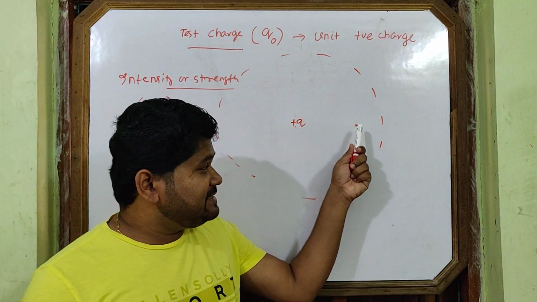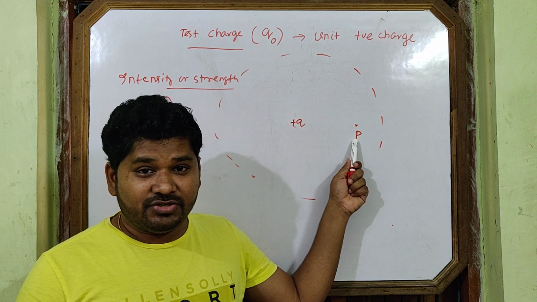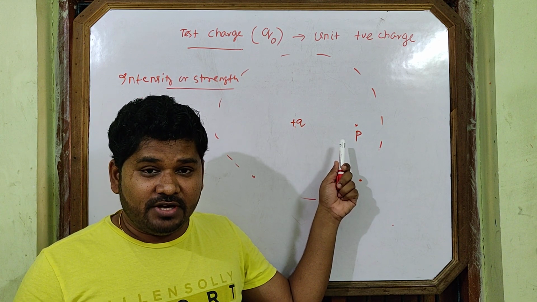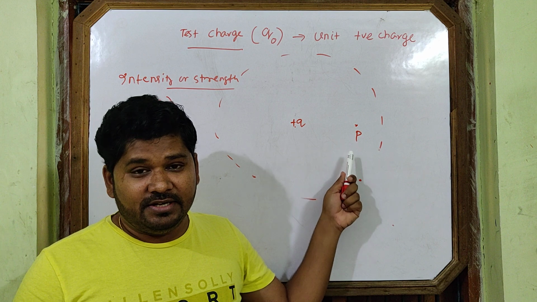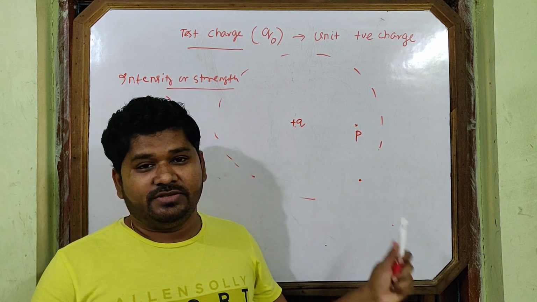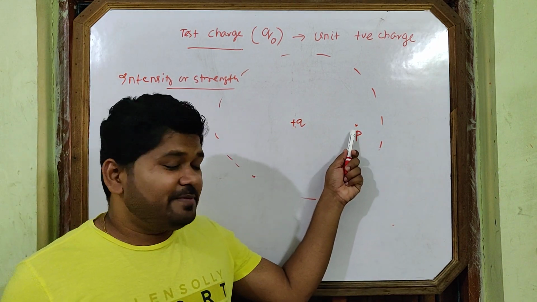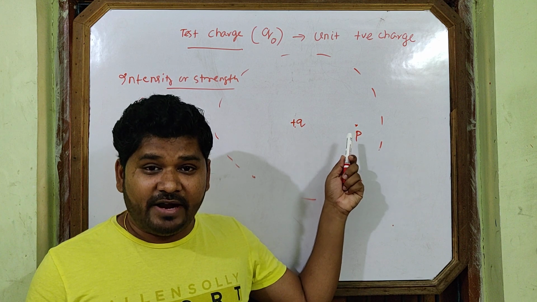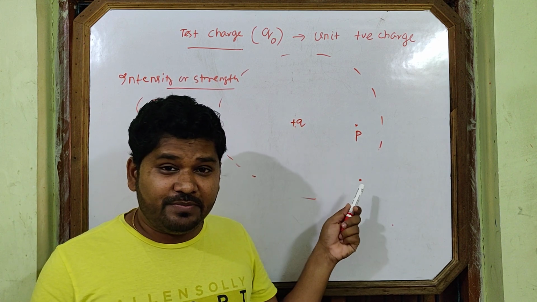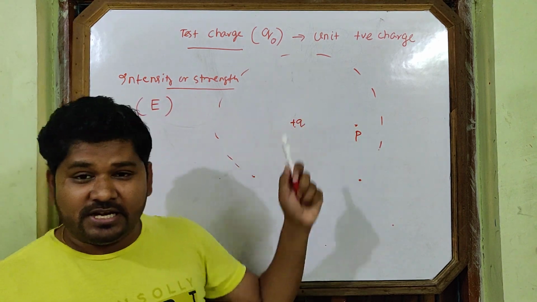Electric field intensity at any point is defined as the force experienced by a unit positive charge placed at that point. This is the definition you can write in your copy. Unit positive charge means test charge.